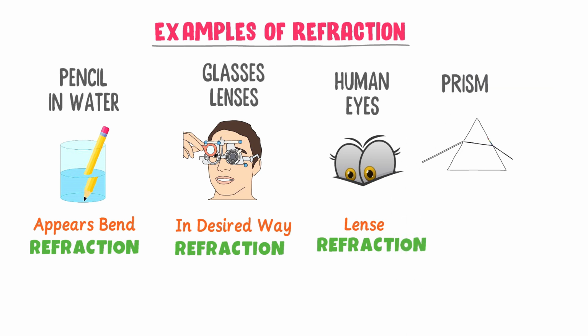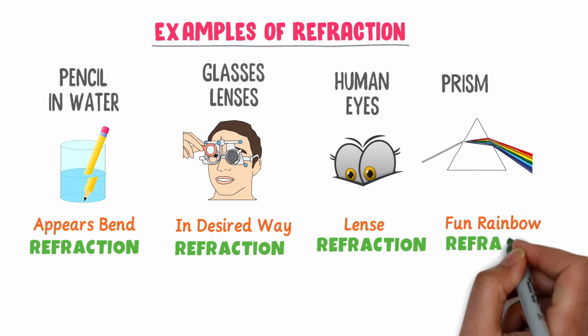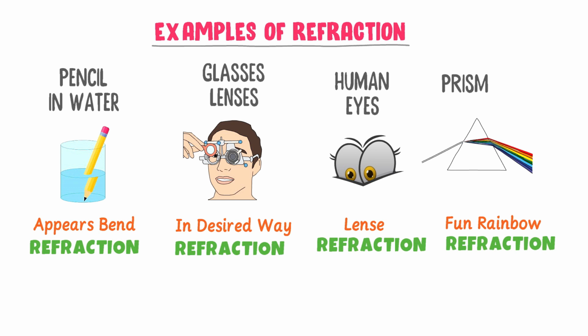Fourthly, prism. We know that prism creates a fun rainbow. It is because it splits the white light into its components due to refraction. Thus we say that refraction plays a pivotal role in our daily life. I hope that you have learned all about the refraction of light.